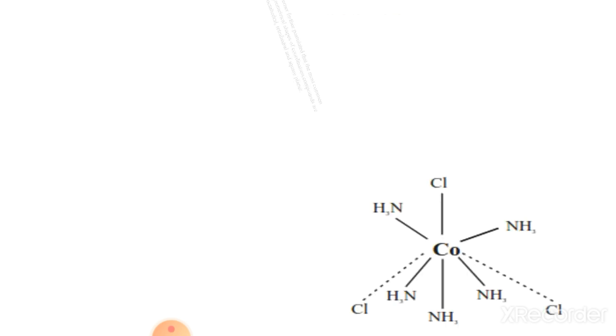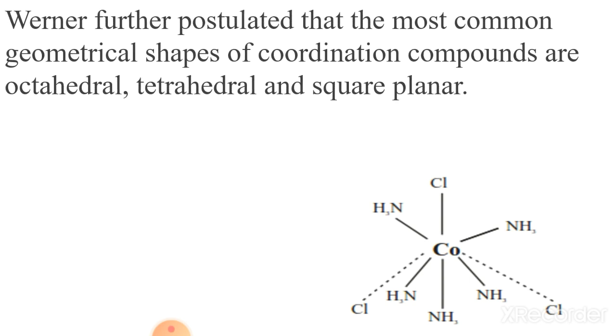That means if they have coordination number 4, the shape should be square planar or tetrahedral. This depends upon the use of hybrid orbitals. If the coordination number is 6, they have octahedral geometry. So in this way you can find the geometry of the given complex from the coordination number.